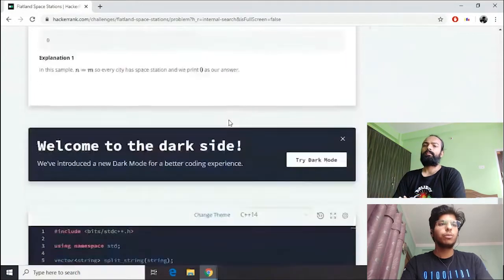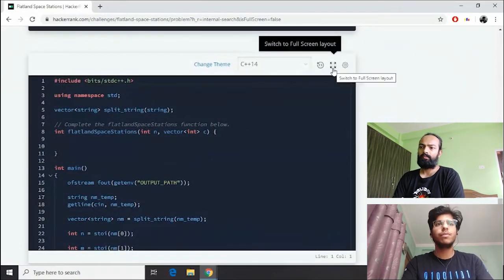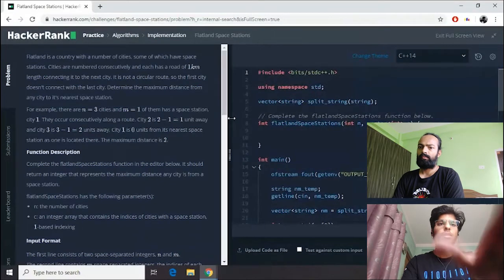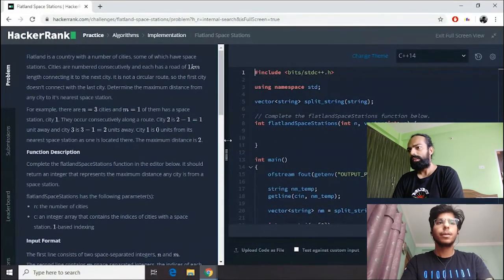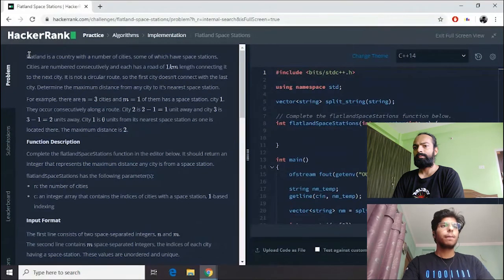And I would prefer to use the IDE of HackerRank only. I find it quite convenient and easy to use. I have just expanded this, so we can see the question and the coding side by side. Is it fine? Yeah, perfect. This is clear enough. So let's go through the question once.